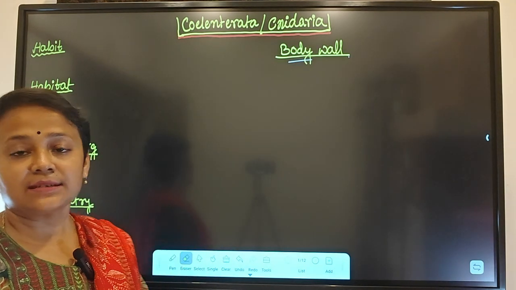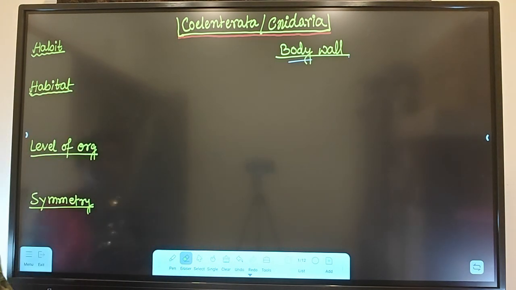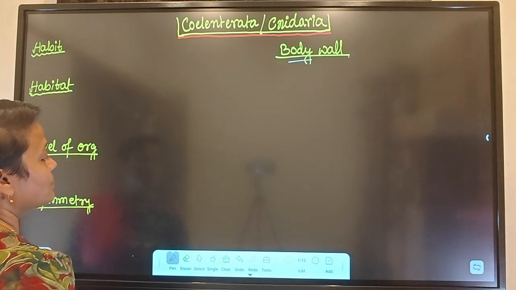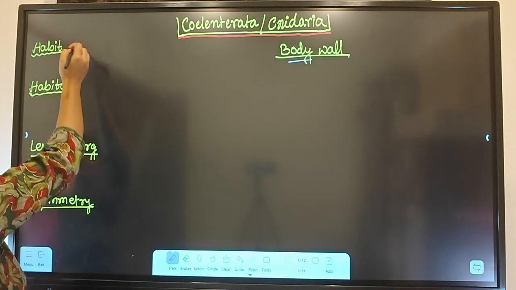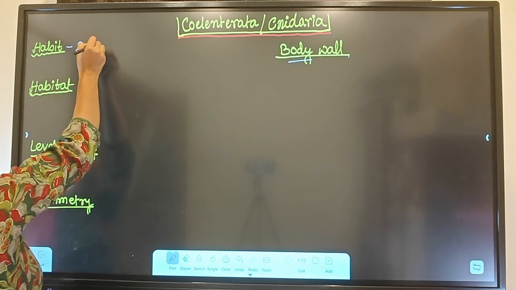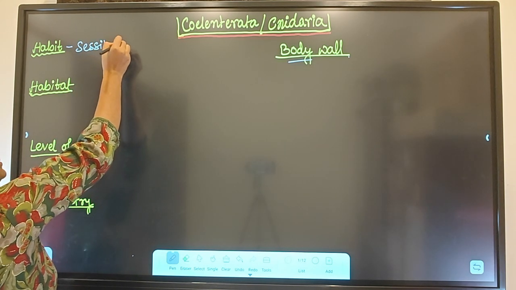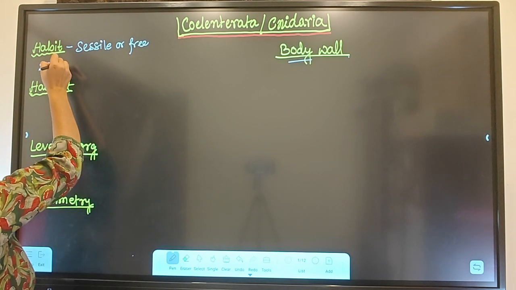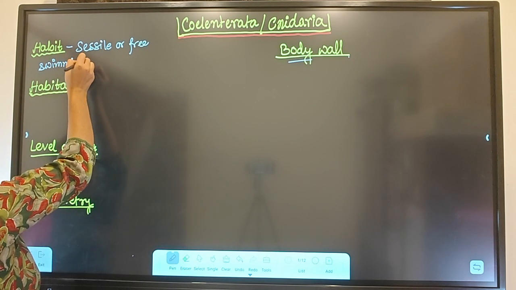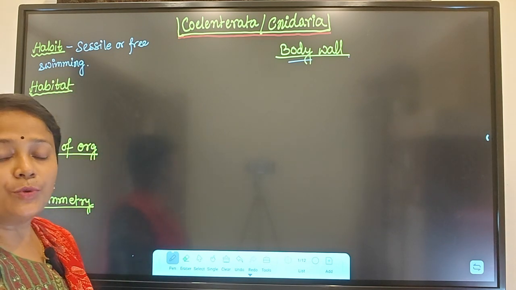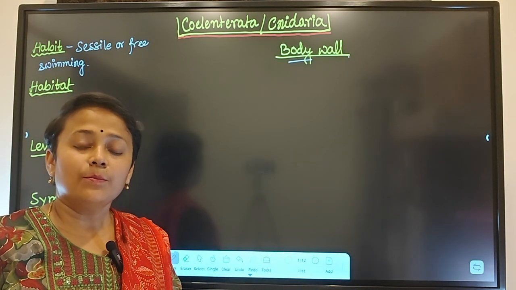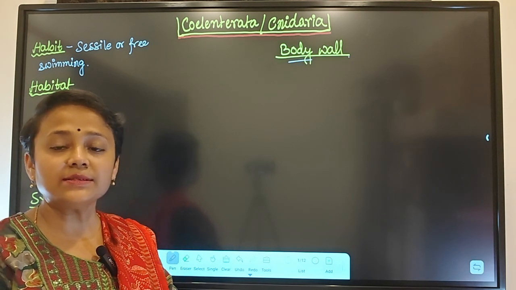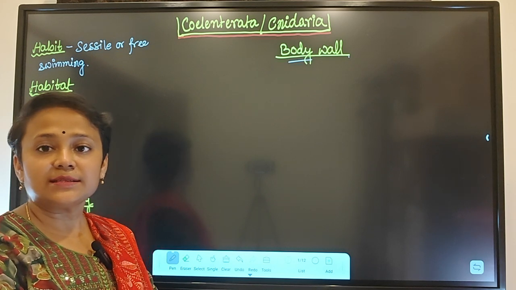So let's discuss by subheading. Habit. So what is the habit of the coelenterates? Coelenterates are sessile, means fixed in a position, or free swimming. Actually, later we will know that they have two body forms, polyp and medusa. Polyp form is sessile, means fixed in a position. They cannot move from one place to another place. But free swimming, they can change their place.